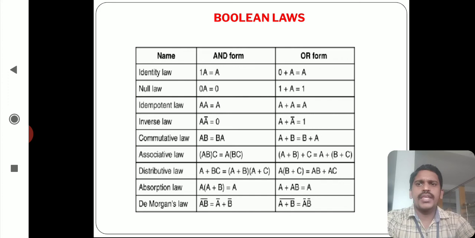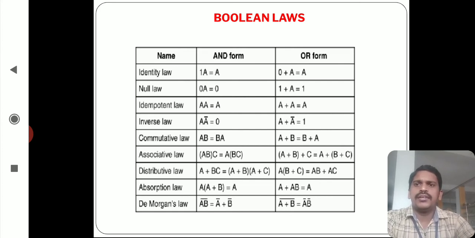Then A and B represent any number in 4 combinations, like A dot B equal to B dot A. If A equal to 0, B equal to 0; second condition A equal to 0, B equal to 1; then 1 0; and finally 1 1. That means A value 1 and B value 1. You have to verify these 4 combinations for the commutative law, A dot B equal to B dot A, which is also satisfied in all 4 combinations.